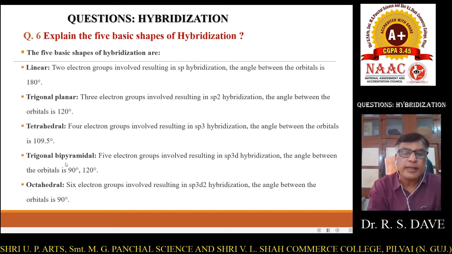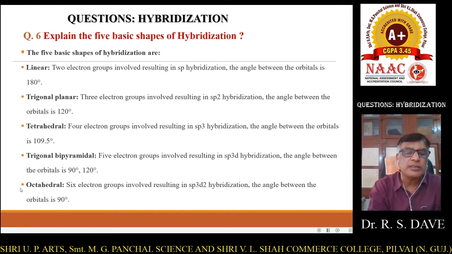Next, a very important shape is trigonal bipyramidal. It is also known as TBP. When 5 electron groups are involved, they result in sp3d hybridization, and the bond angle between the hybridized orbitals is 90 from axial to equatorial position, while all the 3 bonds in the equatorial position are at 120.